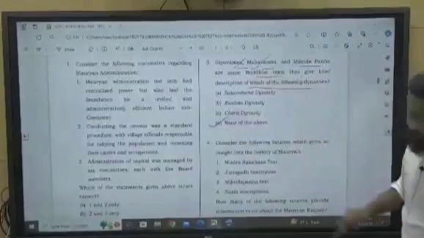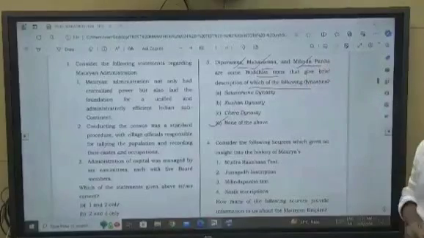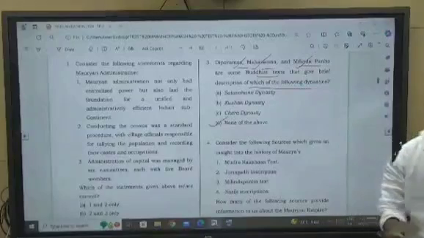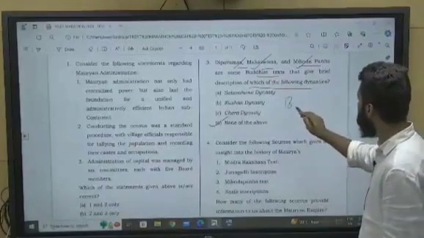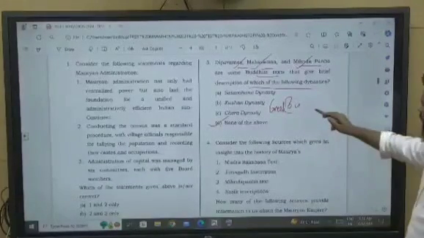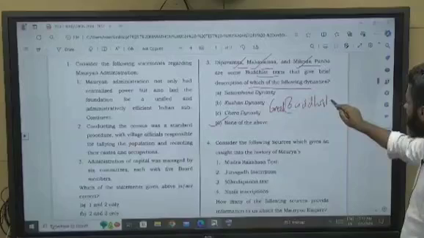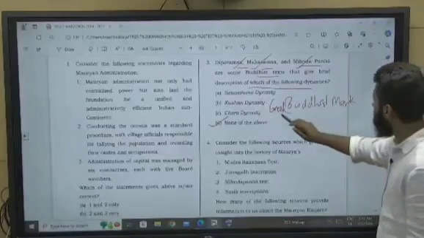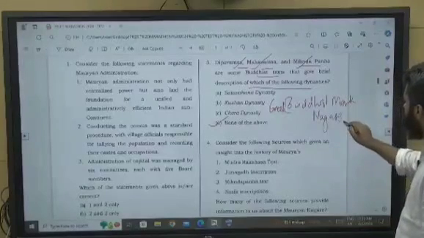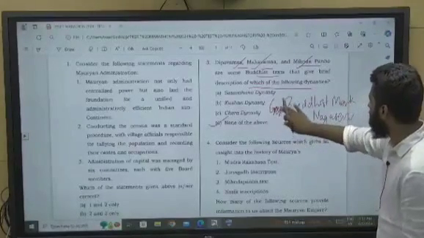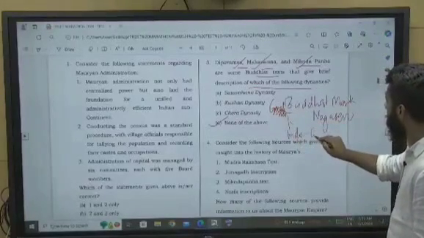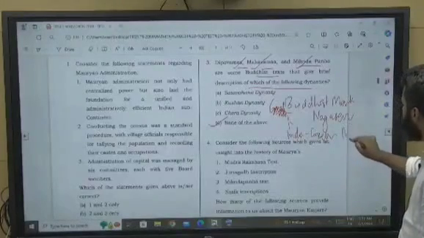Deepvamsa, Mahavamsa, these are Buddhist literature. Milind Panho is basically question and answer. There was a Buddhist monk, his name was Nagsen, and there was an Indo-Greek king, Milind.